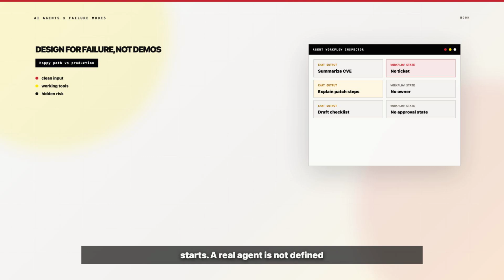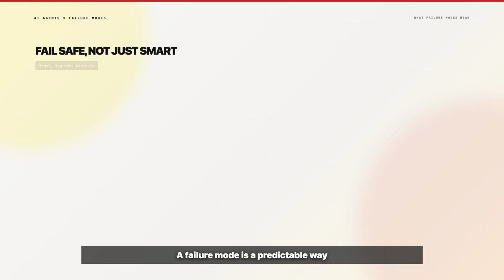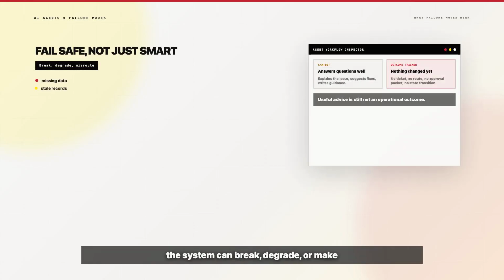If an AI agent is going to operate inside a security workflow, you have to design the failure modes before you trust the action. A failure mode is a predictable way the system can break, degrade, or make the wrong decision. That does not always mean a dramatic crash. Most failures are boring. Missing data, stale records, ambiguous ownership, timeout errors, low confidence, conflicting policies.